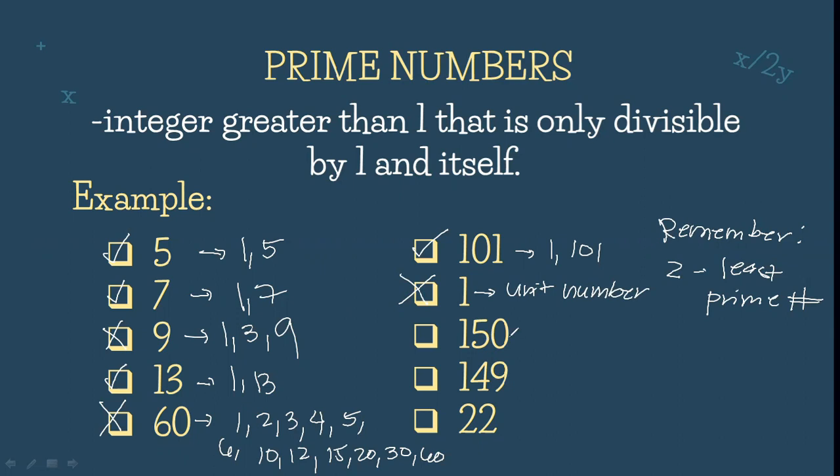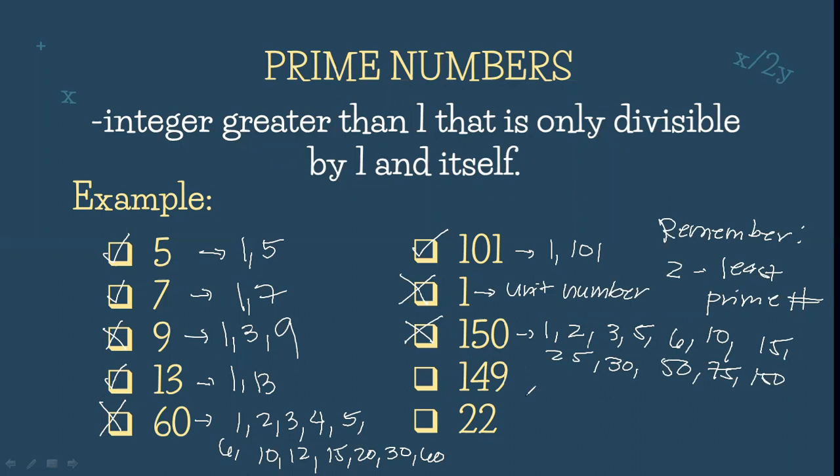So, dito po, 150. Is 150 a prime number? No, it's not. Bakit po? Marami po siyang divisors such as 1, 2, 3, 5, 6, 10, 15, 25. Pwede din po si 30, 50, 75, and 150. So therefore, si 150, hindi po siya prime number. Now, how about 149? Yes, it is a prime number. Why? It can only be divided by 1 and 149 and nothing else.